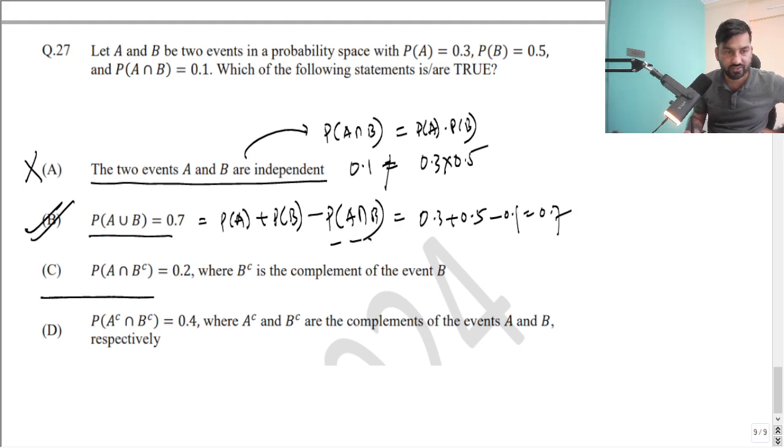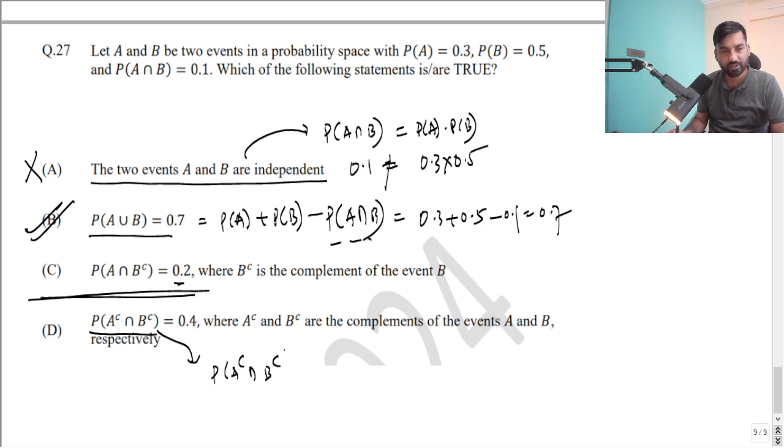Now let us check option C, whether it is correct or not. So how to check that? Probability of A intersection B complement is equal to 0.2, they have given. So you can directly eliminate this option also. How? Look, since they are giving probability of A complement intersection B complement is equal to what?